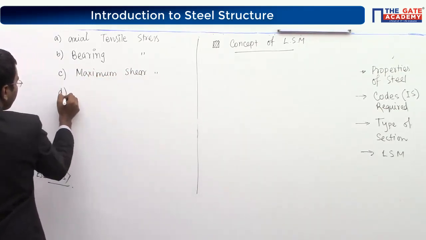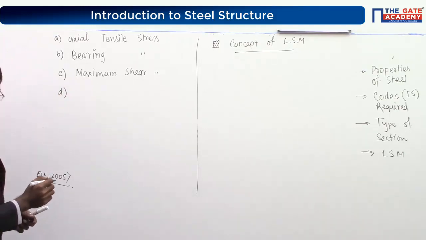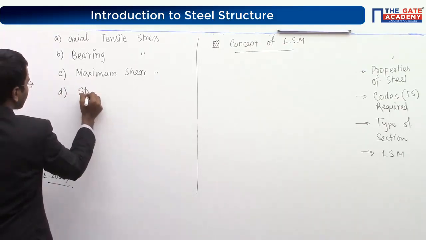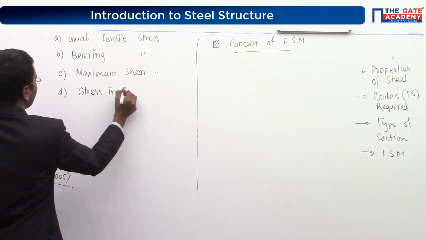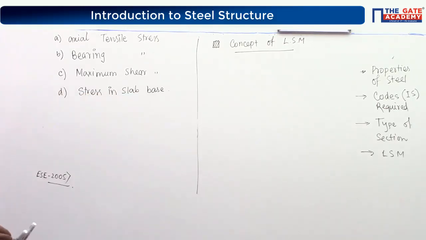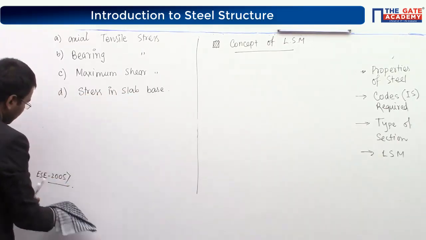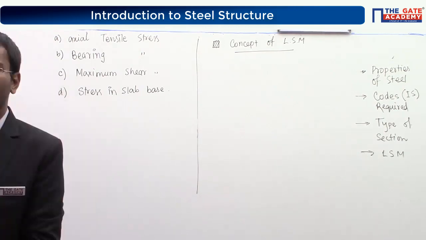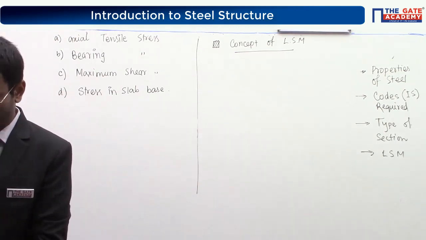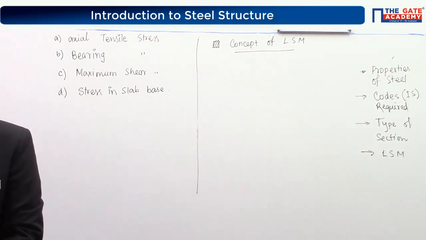And number D, stress in slab base. Tell me quickly. Correct. Option D. Yep. Correct, Dhruva. Correct, Krishnendu.